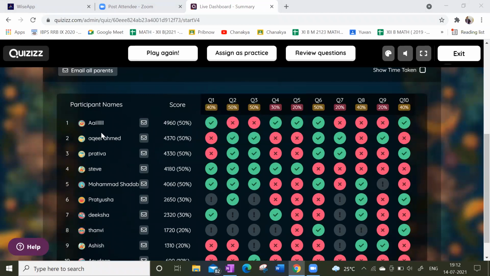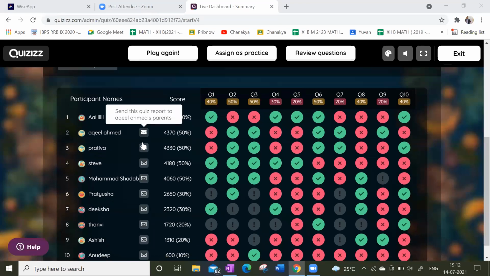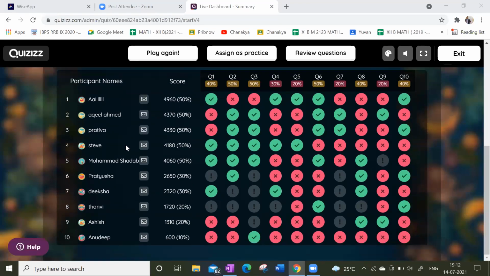Pratibha third. Steve Benjamin fourth. Shraddha fifth. Pratyusha sixth. Diksha seventh. Tanvi is eighth. Ashish. Ayo, Tanvi, you started late, right? Yes, sir. Ayo, Ashish.